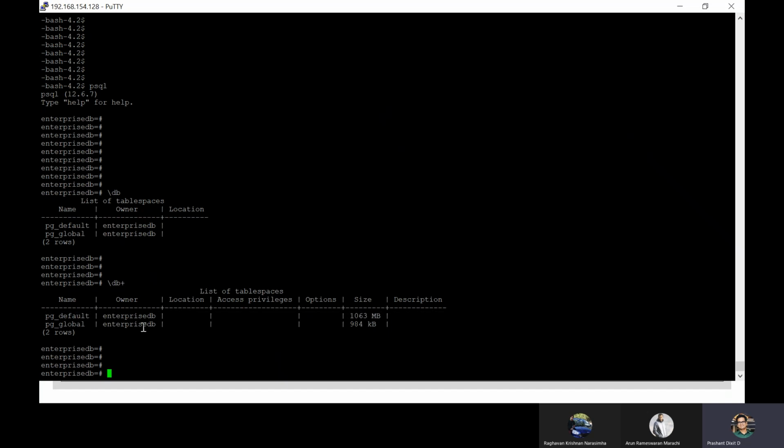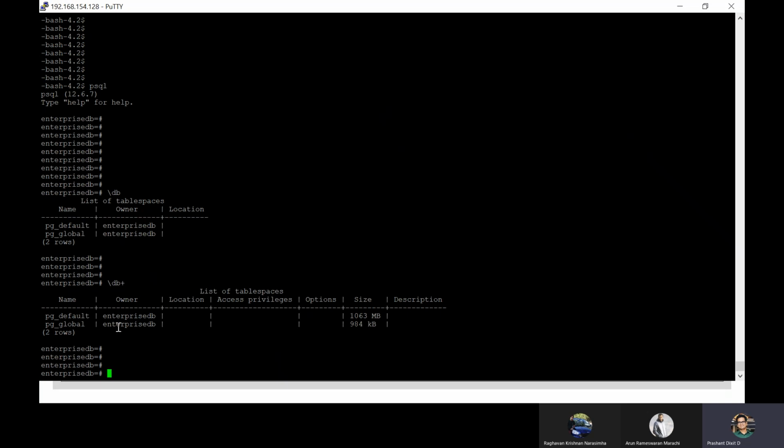So as I told you, there are default tablespaces which are enough for your production usage, but if you want to create extra or separate tablespaces, you can always do that, though it's still not recommended. I will not say whether it's recommended or not, but there are certain scenarios where creating separate tablespaces and keeping your data files on a separate disk can improve performance. But that's a very rare case.